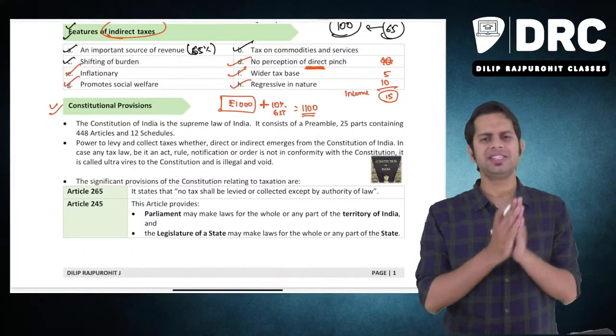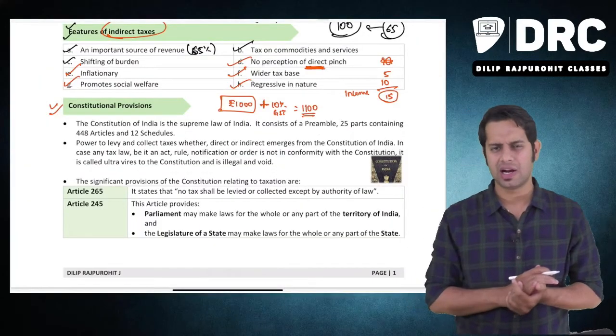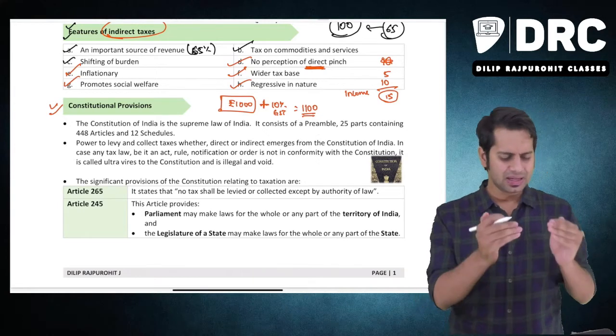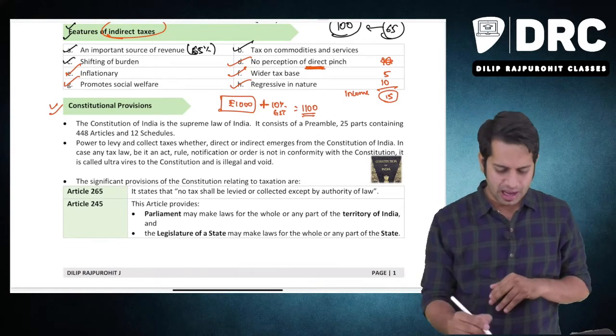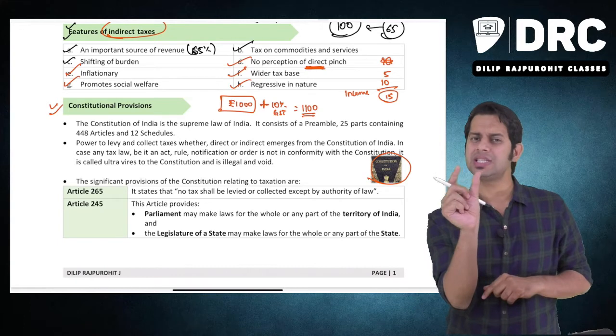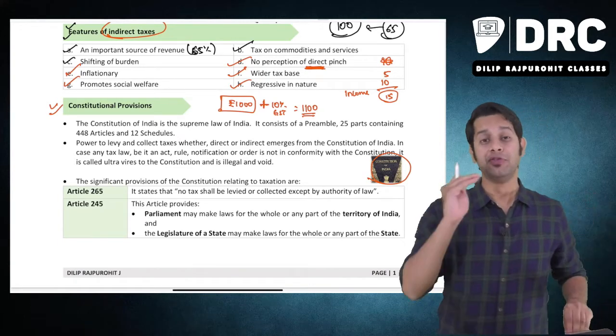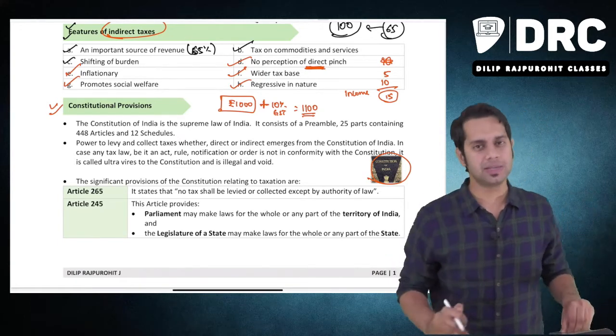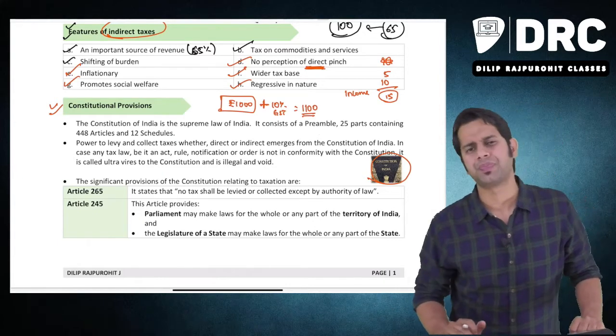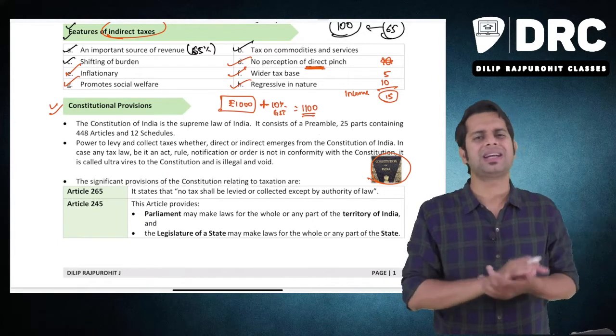So now let us understand the constitutional provisions with regard to taxation. Sir, are we discussing something about the Constitution of India? The answer is no. We are discussing just a part of the Constitution of India which is relevant for us from the taxation point of view. Meaning, why is tax collected from us?